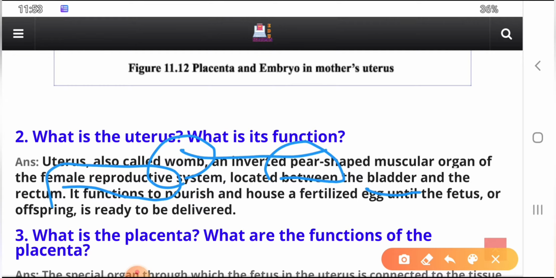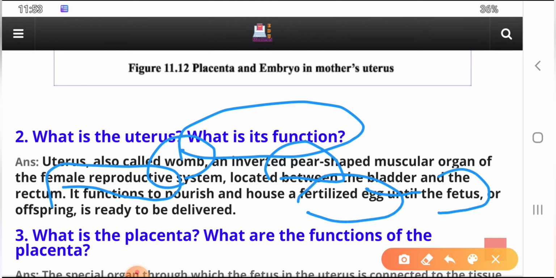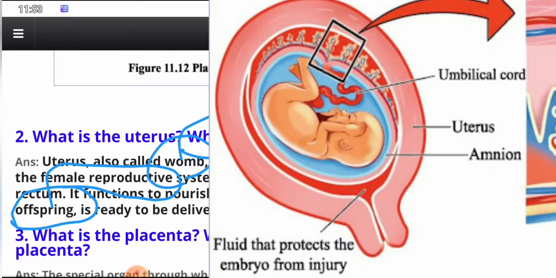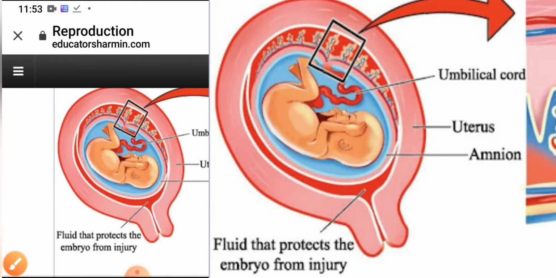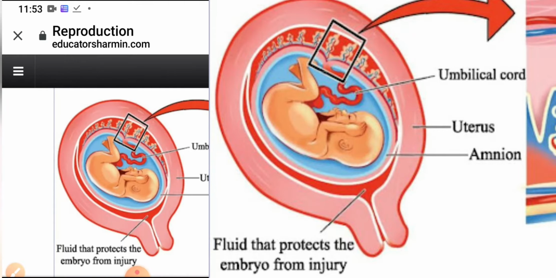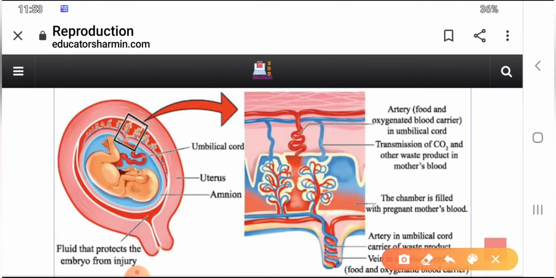It is very important, and that is its function. Why is it important? It nourishes and houses the fertilized egg until it becomes a fetus or offspring. The offspring, that is the baby, grows inside the uterus. So I'm going to show you the uterus, guys. This is the uterus, and here is a baby, you see that, right? All right, so let's go to the next question.